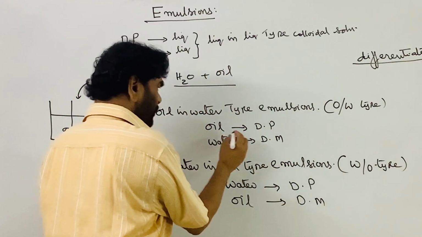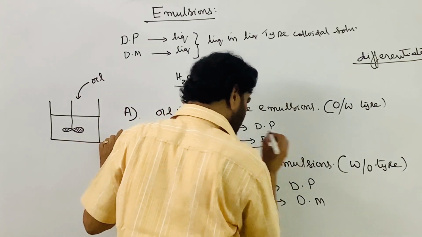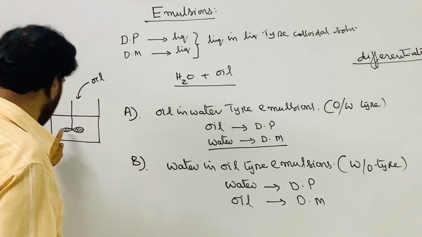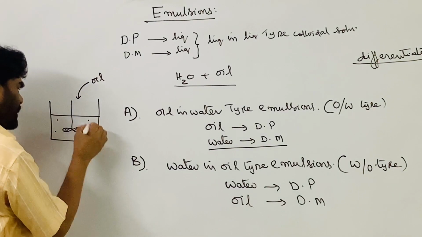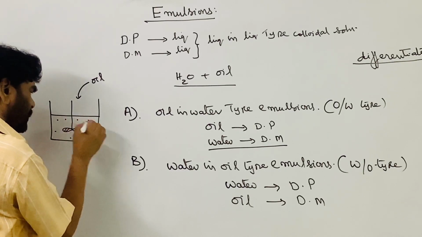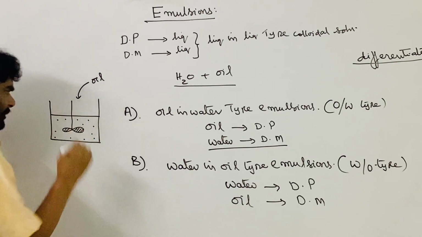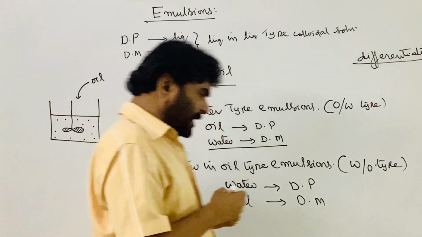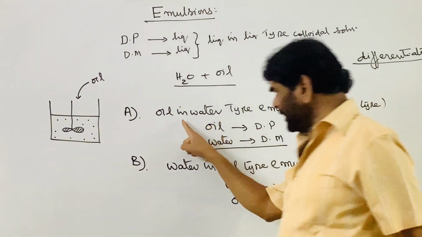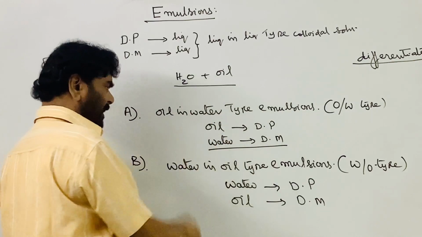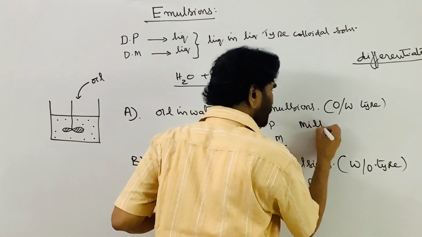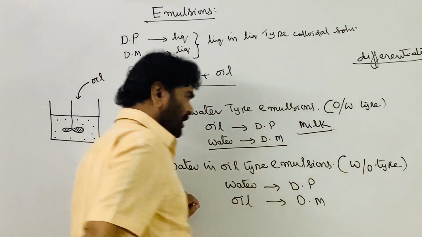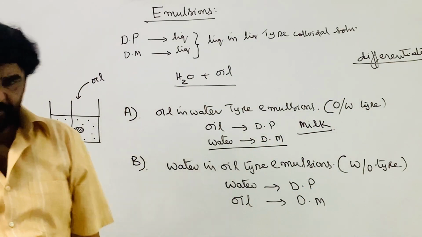Here you see the major component is the water. Just edible oil is added and stirred. These are the small droplets distributed throughout the colloidal system. What is an example of the oil in water type? First category, milk. Milk is the oil in water type.